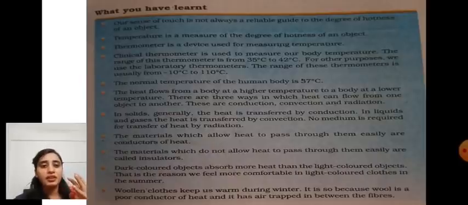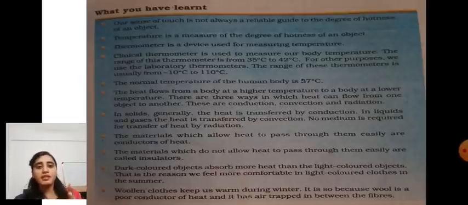In conduction, which medium is required? Solid. In liquids and gases, heat is transferred by the convection method, and no medium is required for transfer of heat by radiation. And what are conductors? The materials which allow heat to pass through them easily are called conductors of heat.